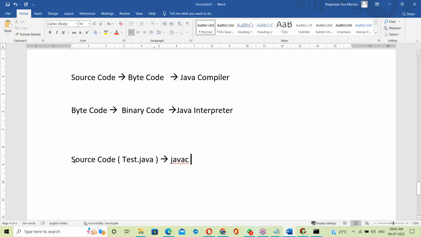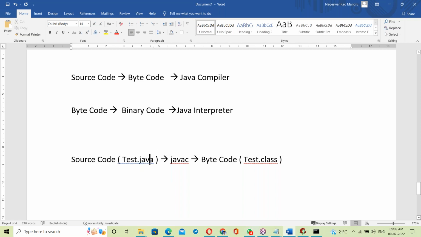So what's happened here? Source code test.java is given to the Java compiler. The Java compiler checks all the errors from top to bottom. If no errors, it generates a .class file. That is called bytecode. It's a bytecode. Test.class is bytecode.